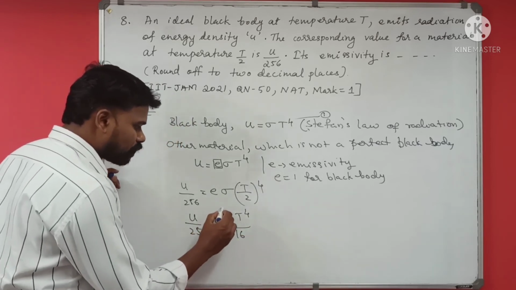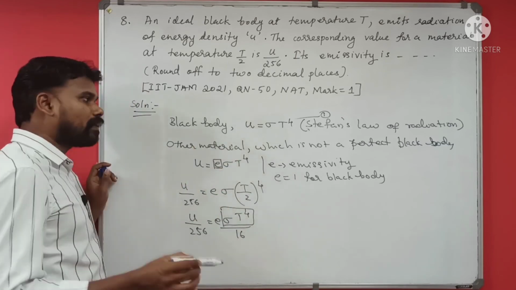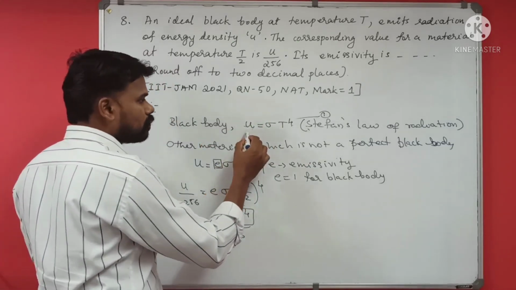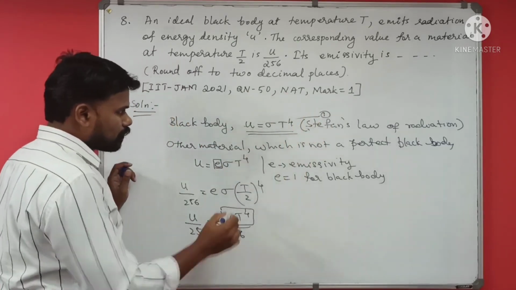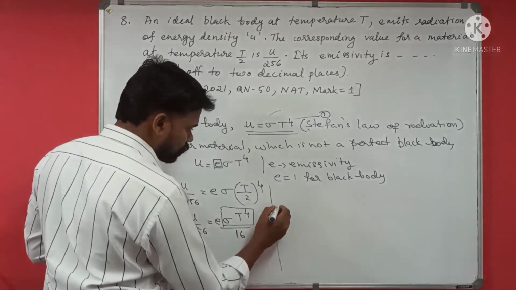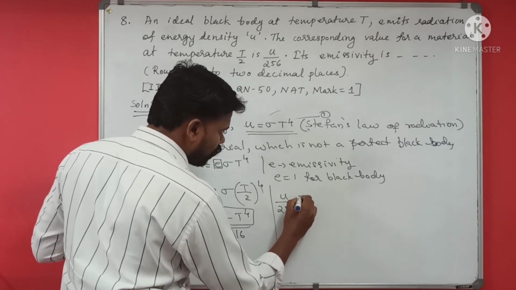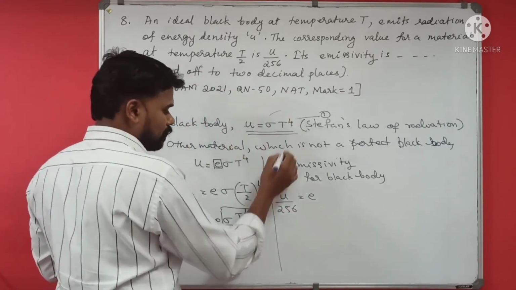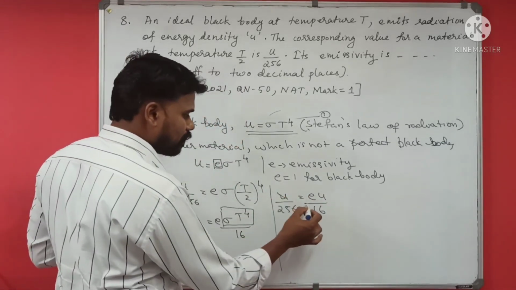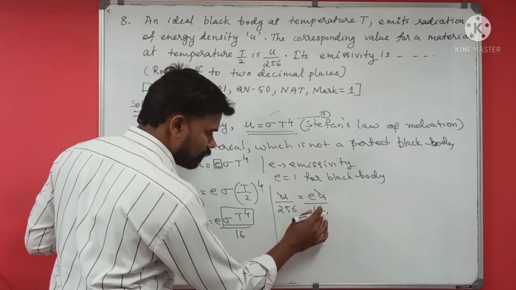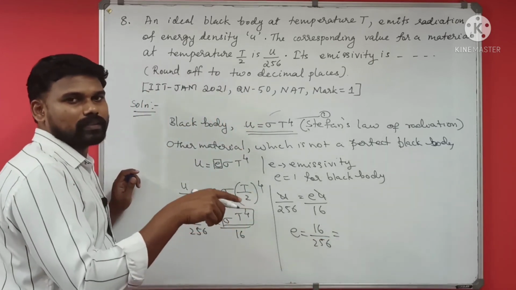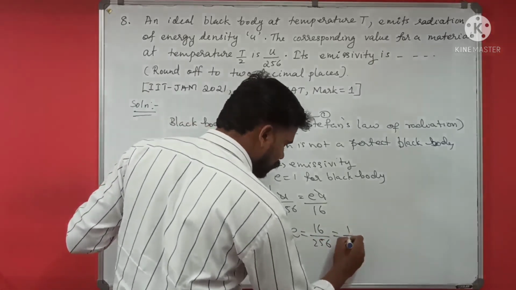Now what is sigma T raised to 4? In the question it is given that for a black body the energy density is U at a temperature T. So this is the equation for a black body, sigma T raised to 4 is U. You can substitute that value here. So U by 256 is equal to E times U divided by 16. So U can be cancelled. So what is E? 16 taken to this side, so 16 divided by 256. You know that 256 is the square of 16, so this is 1 by 16.